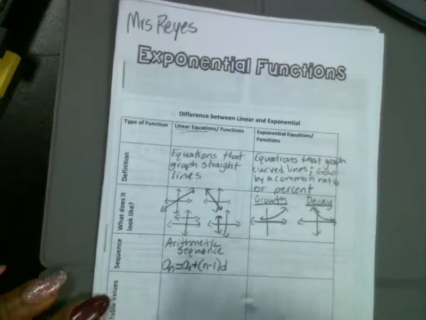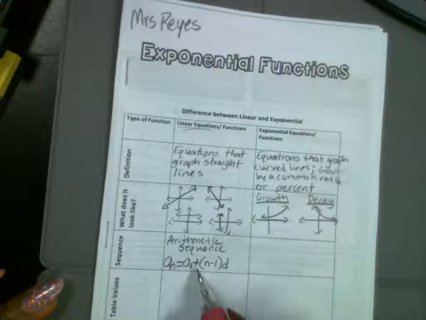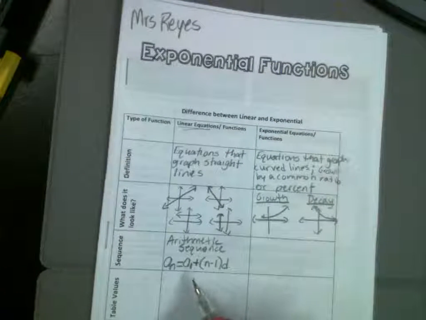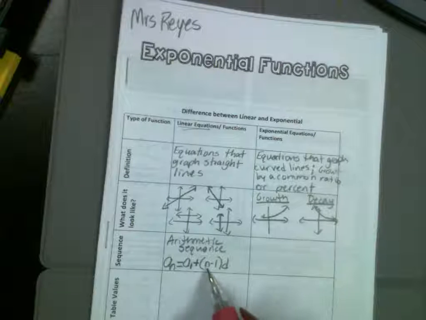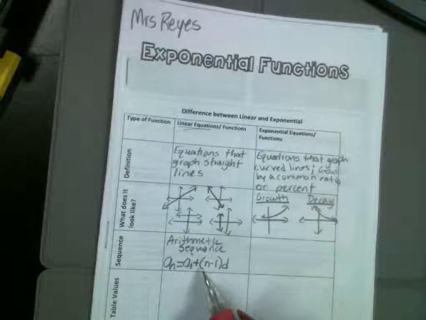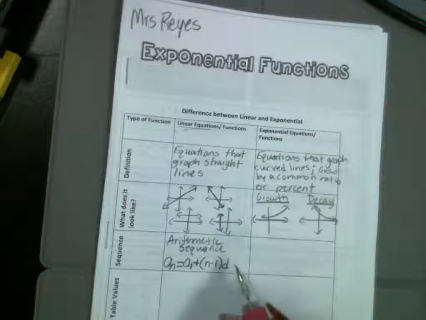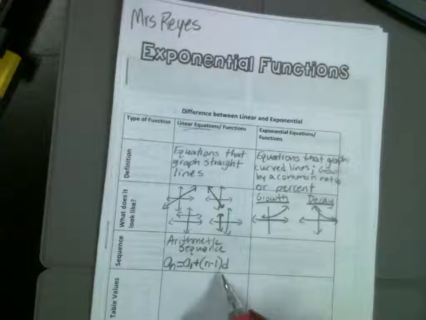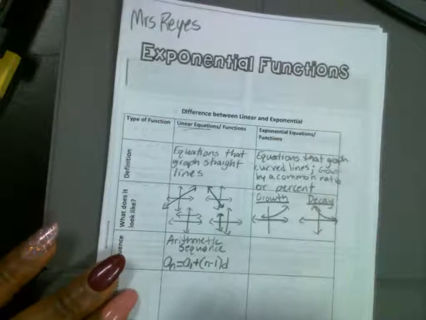And what did the A sub 1 represent in the list? It's the first number, not the zero number. That's A sub 0. A sub 1 is the first number in the list. What does the n represent? The term that you're trying to find. Good. And then what's the d? The common difference. It's like the slope. Okay. All right.